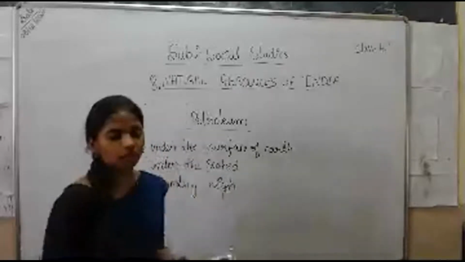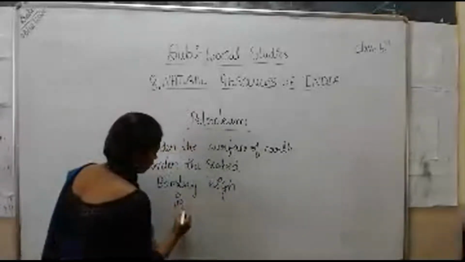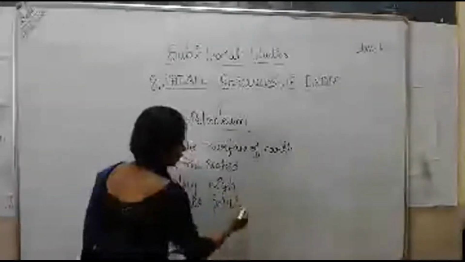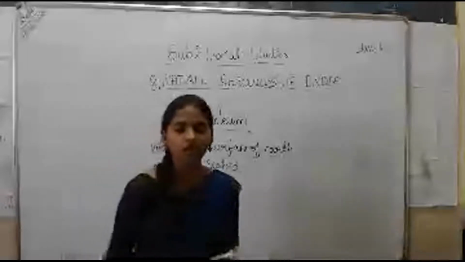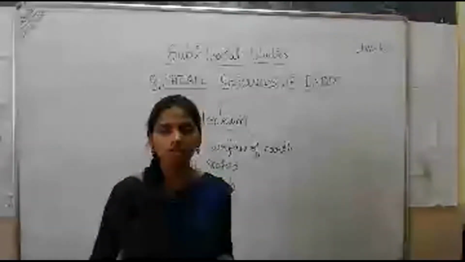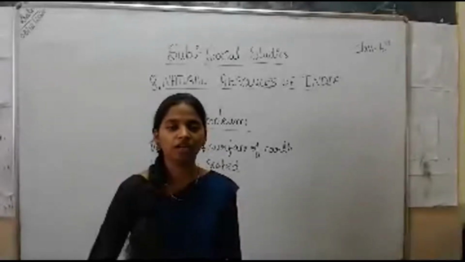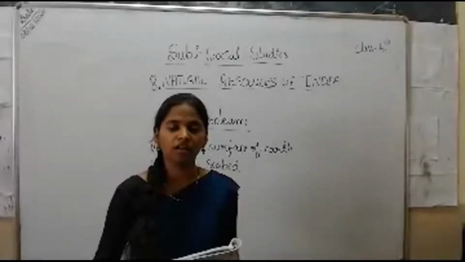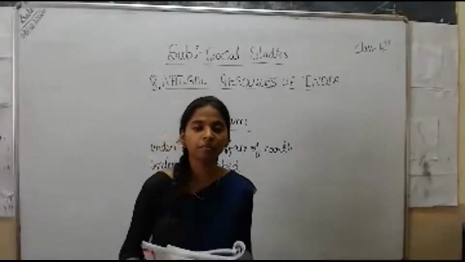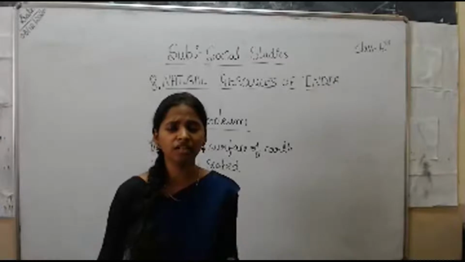Petroleum is also called liquid gold. Why is it named liquid gold? I hope you all know why they gave this name. Yes, its price keeps on increasing daily. It is the costliest fuel. This fuel is costly, and its price keeps on increasing every day. There will be decreases and increases in the price of petroleum as well as diesel. So these are some of the non-renewable resources.